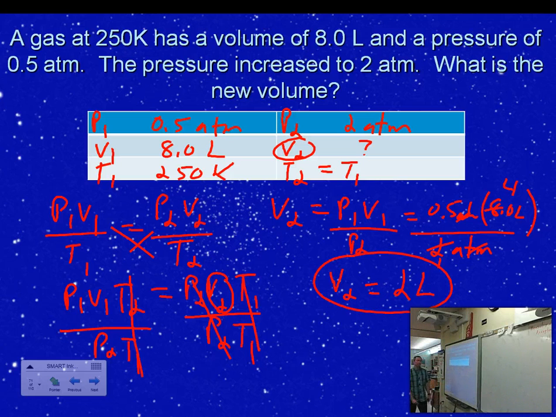Okay. Again, you can use the relationships, noticing that pressure and volume are an indirect or inverse relationship. Okay, so it looks like my pressure is increasing by a factor of 4. So 0.5 times 4 gives me 2 atmospheres. So that means my volume is going to go down by a factor of 4. So 8 divided by 4, notice, is 2 liters. So the relationships, again, can be helpful to predict and also check your work.